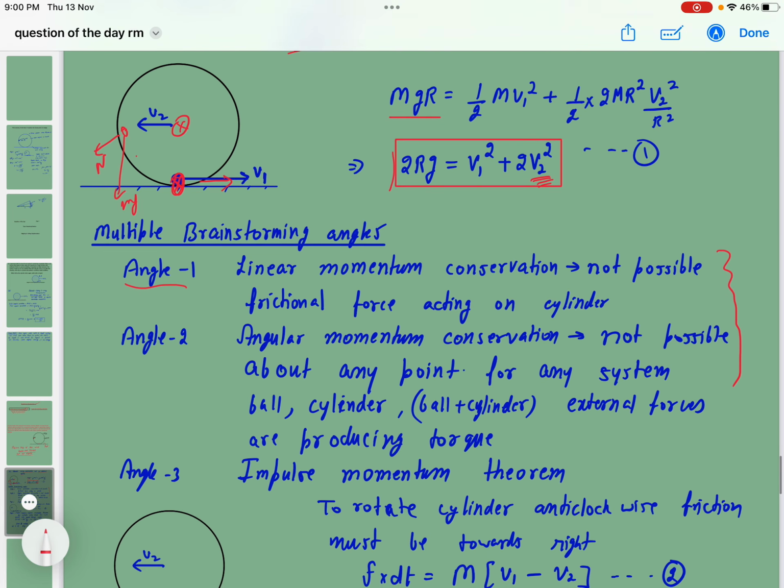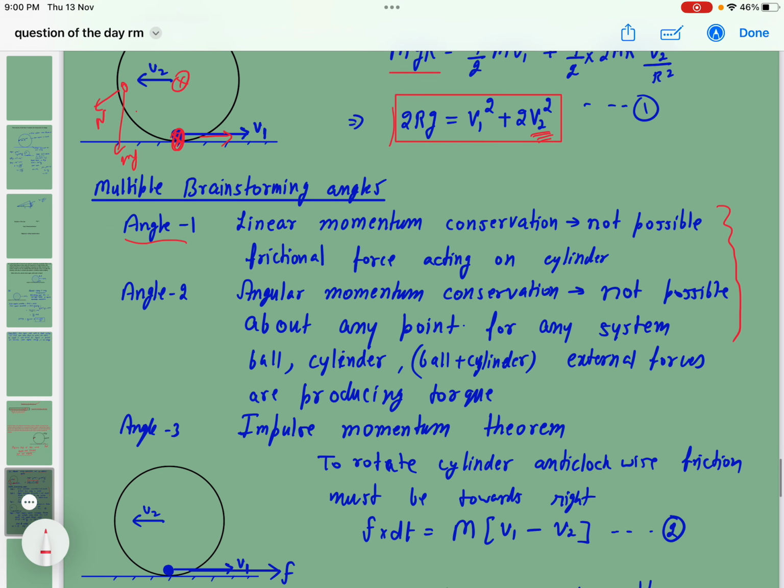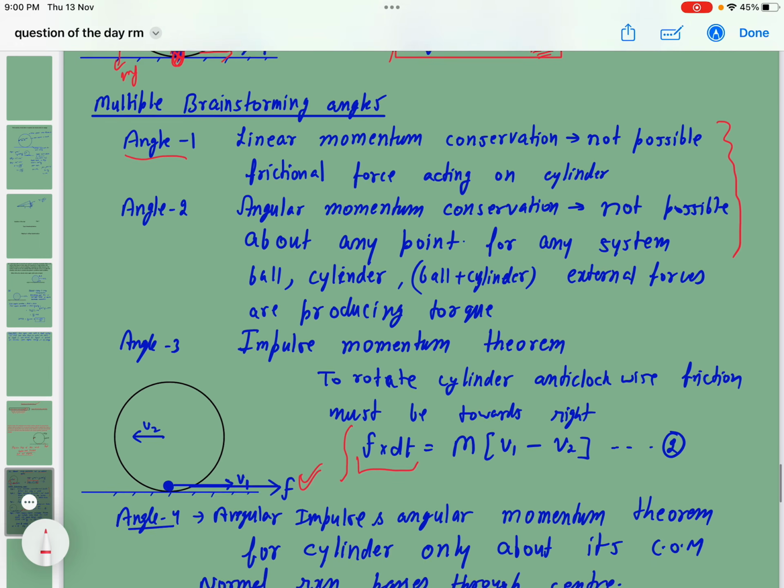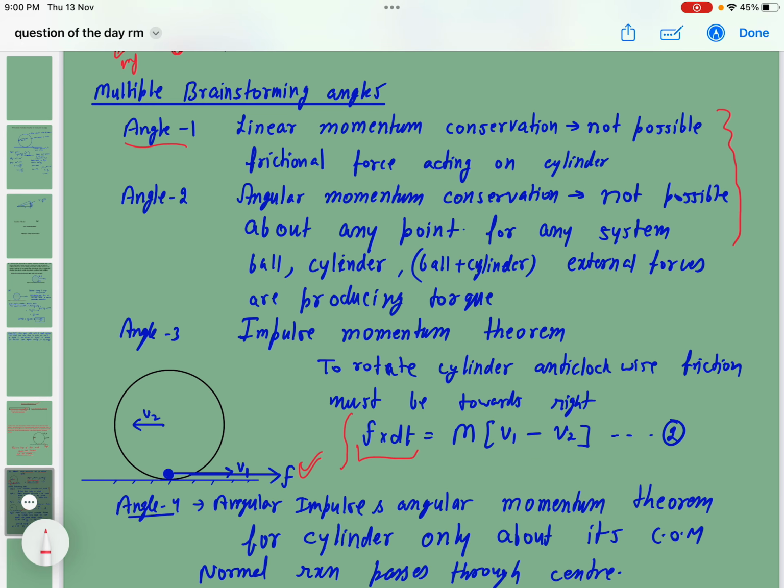The impulse momentum theorem. If forces are acting, then we can apply the impulse momentum theorem. Whatever force is acting, friction, for some time dt, this impulse should be equal to the change in linear momentum: the integration of F dt is equal to the change in linear momentum. Similarly, I can apply the angular impulse angular momentum theorem also.